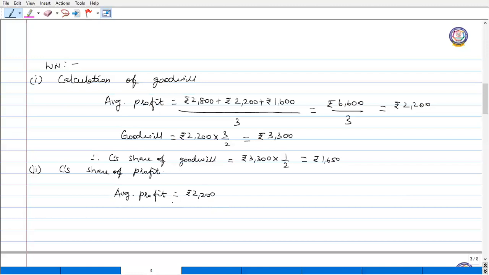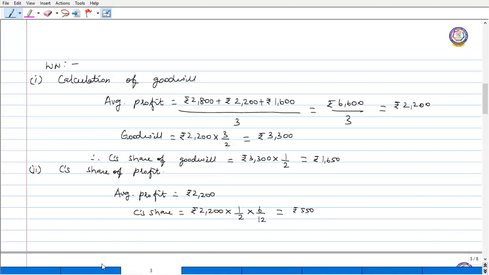Out of this average profit, C's share is 1 by 2, and he is retiring on 30th September. So we have to calculate only till September, so 6 by 12. So now he'll get 550. So his share of profit is 550.